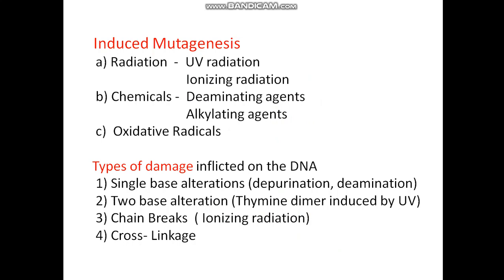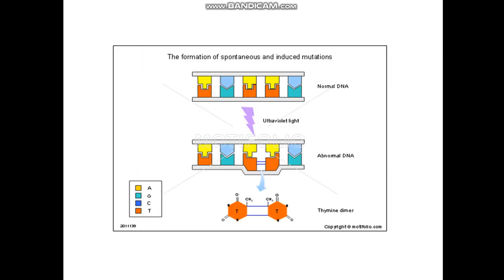Induced mutagenesis, you know, radiation, chemicals, oxidative radicals. And what are the types of damage inflicted on the DNA by mutagenesis? These are single base alterations, that is depurination and deamination. Two base alterations, that is thymine dimer, chain breaks, and cross linkage produced by different mutagens. Here ultraviolet rays produce thymine dimer.